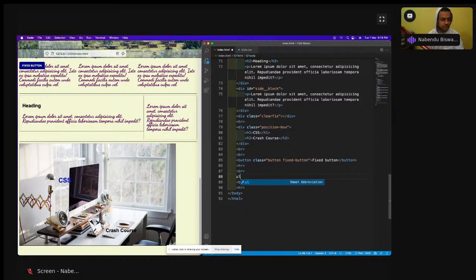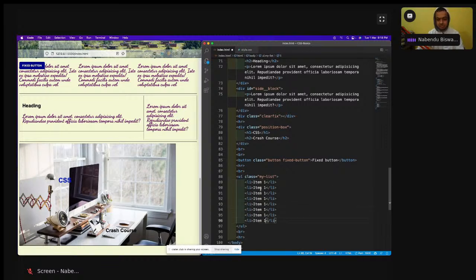Then a ul with the class my list. Inside this I'll have an li of item 1, and then item 2, 3, 4, 5, 6, 7, 8, like this.